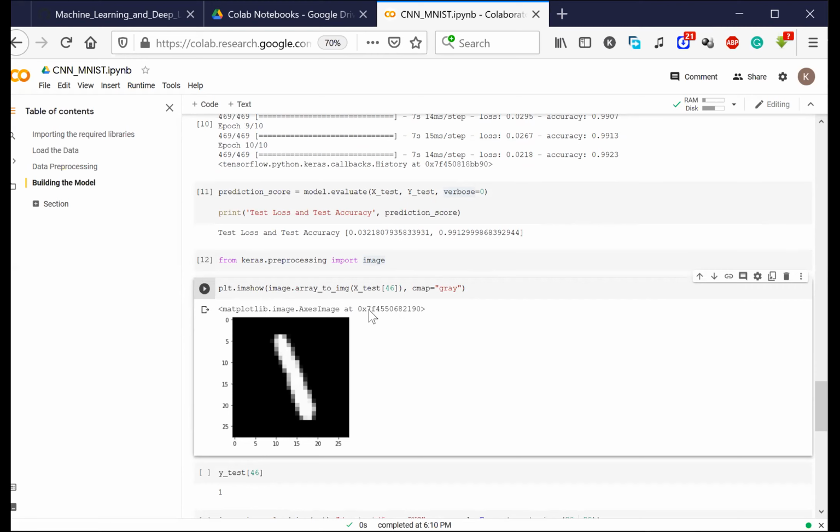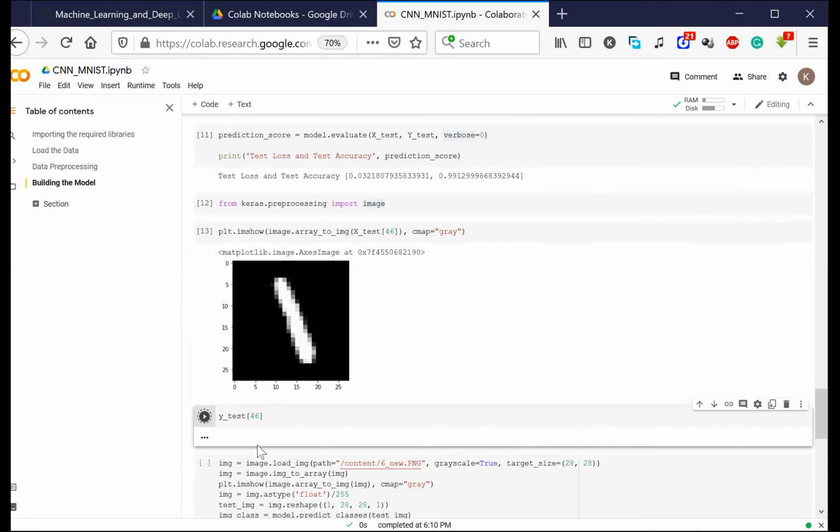See this image? It has seen this image. Now, if I run this code, the machine is saying that it is a 1. See, at this place, I'm never telling my computer that it is a 1, but my computer is able to tell that this is a 1. Isn't it amazing, right? Are you all able to understand this, guys? Everyone able to understand this, yes or no? Cool.